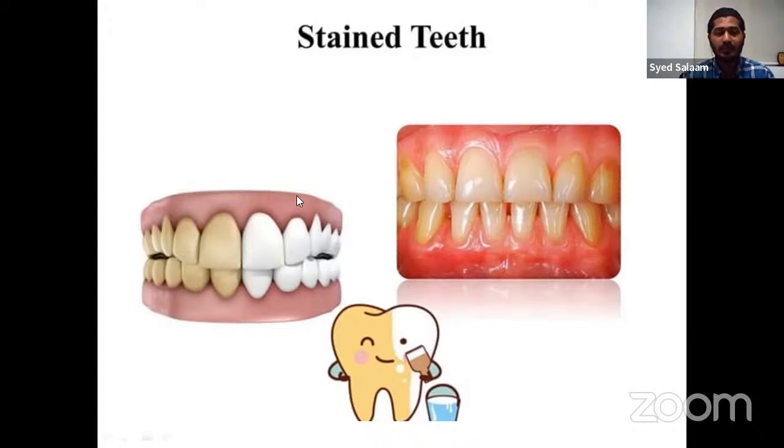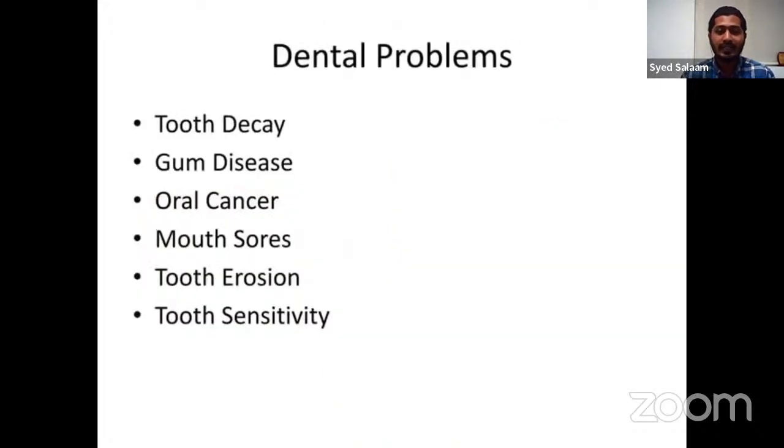Usually, most people would either use coloring agents or something for discoloration of stained teeth. Coming to the list of problems that could happen in our teeth: tooth decay, one of the most commonly occurring, gum diseases, and oral cancer. Usually, it doesn't happen to normal people. It happens to those who use tobacco and all. That could happen to those people, but normally it doesn't occur.